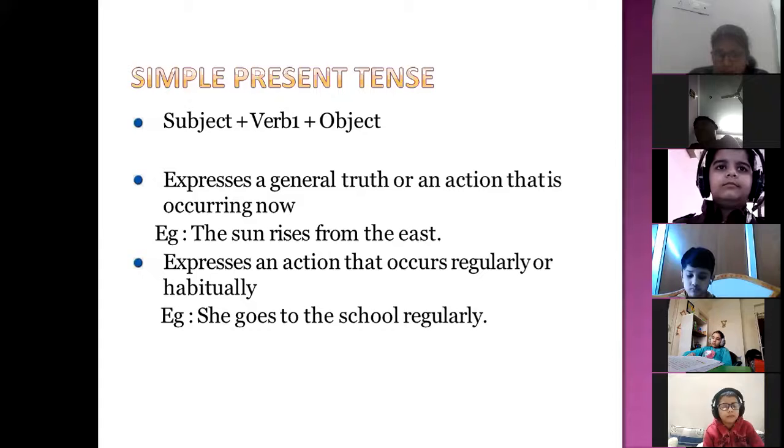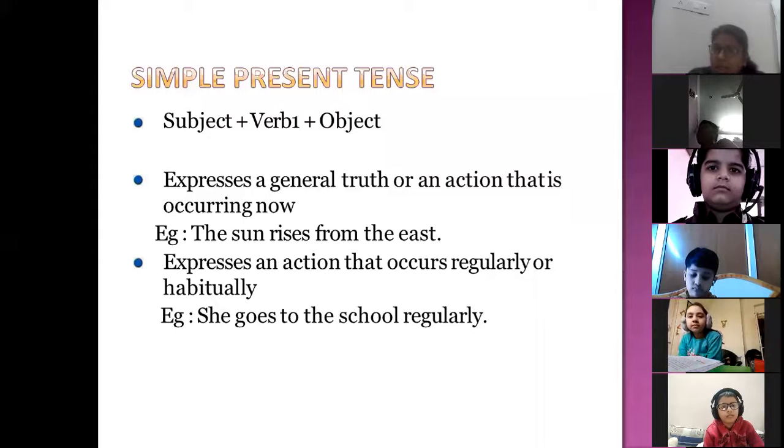Now see, one example is given: the sun rises from the east. You cannot change this statement. It is a universal truth, or a general truth, that the sun rises from the east. The sky is blue. You can't change the color of the sky because it is a general truth. So we use simple present tense to express a general truth or an action that is happening right now.